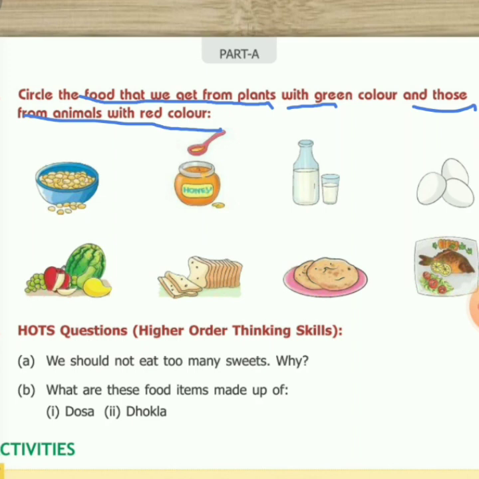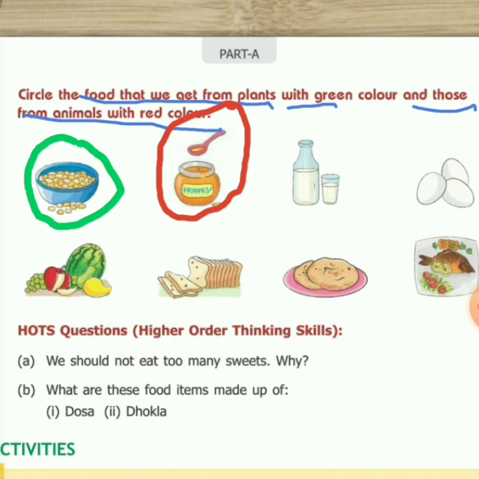Food grains we get from plants, so we will circle it with green color. Okay. Next picture is of honey. Honey we get from honeybee, so we will circle it with red color.